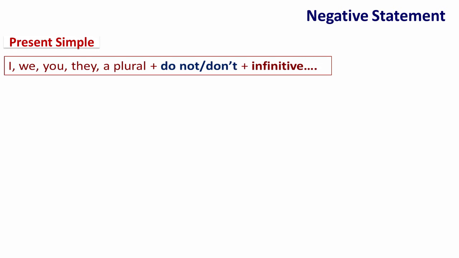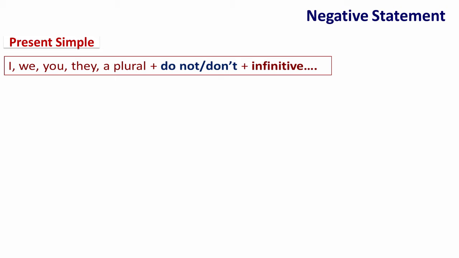A negative statement. A negative statement in the present simple is formed as follows: I, we, you, they, or a plural, followed by do not or don't, followed by the infinitive.